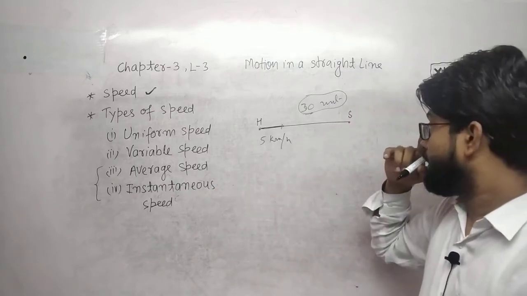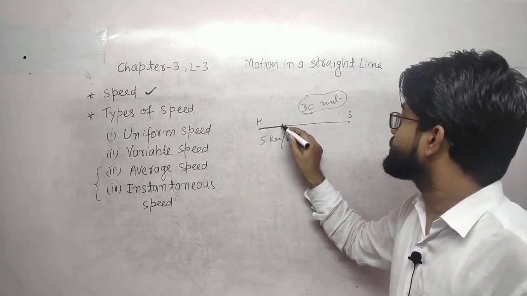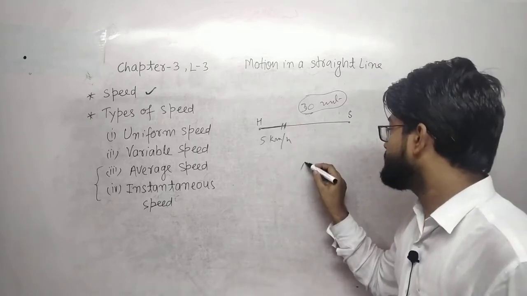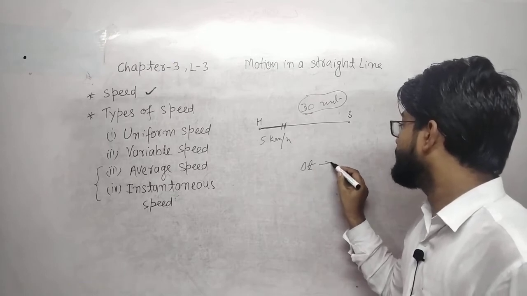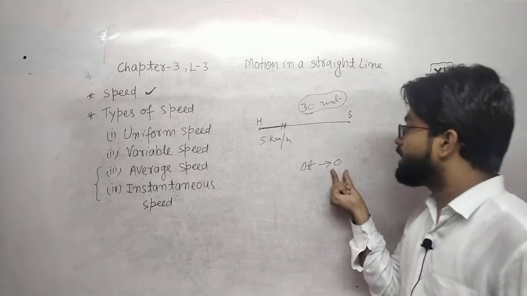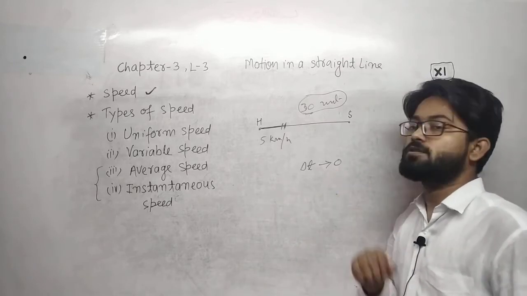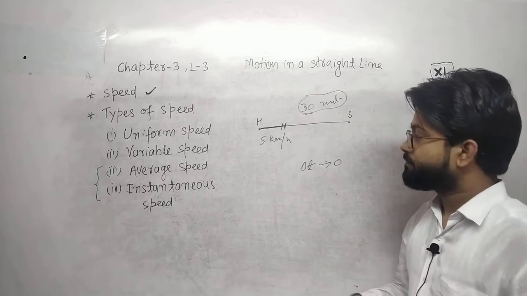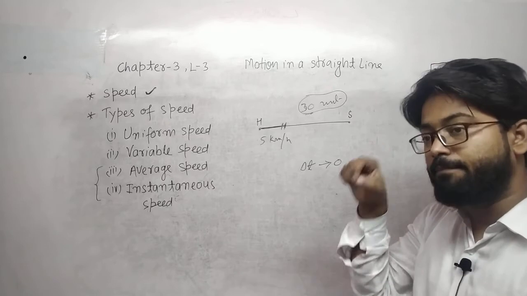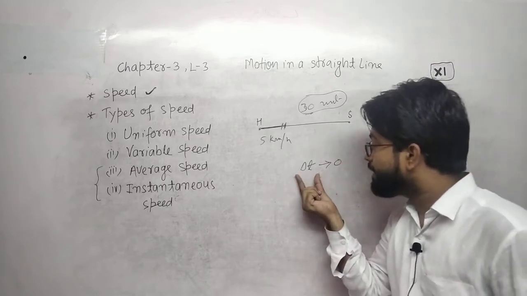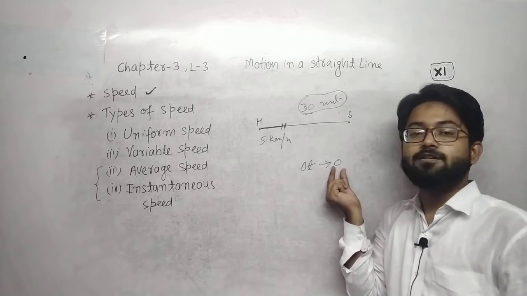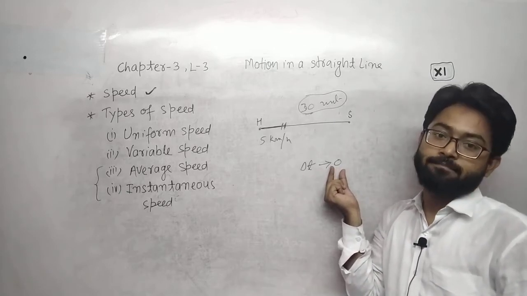But if the time duration is very small, that means we are talking about any particular instant, the time duration becomes approximately equal to 0. Any particular instant means the time taken by that instant is approximately 0, for a very short time.